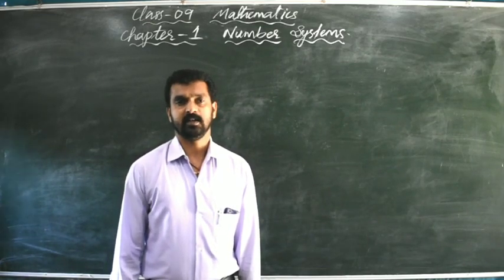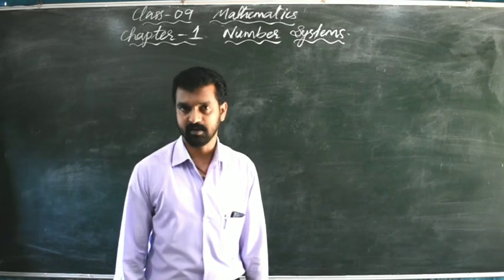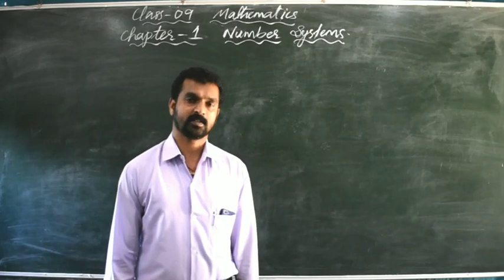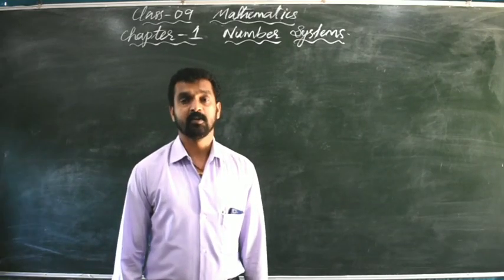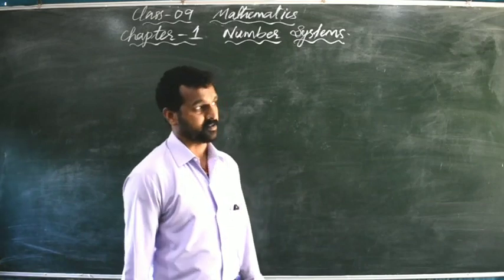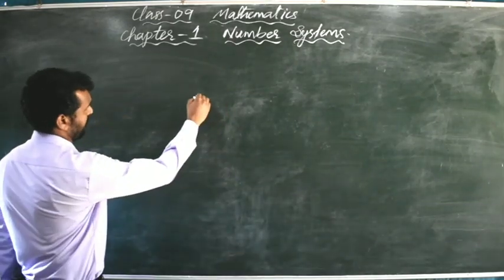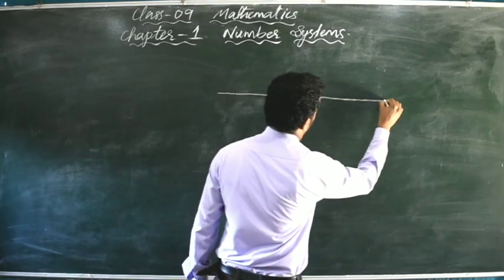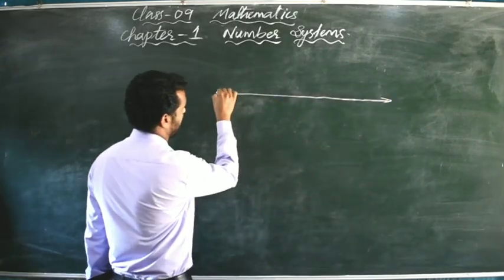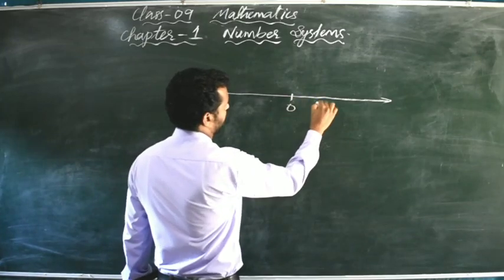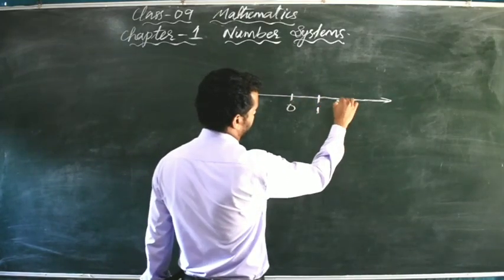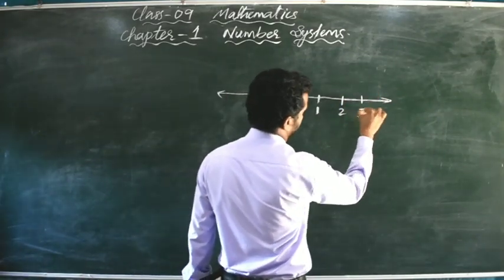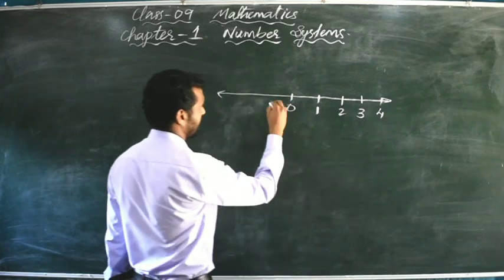So first let's study what is meant by natural numbers, whole numbers, integers, rational numbers. In previous classes you have learned that. Once more we will revise it here. Suppose on a number line, you walk from 0 and collect these numbers from the number line, and you put them in a bag. Just imagine that you are putting them in a bag.